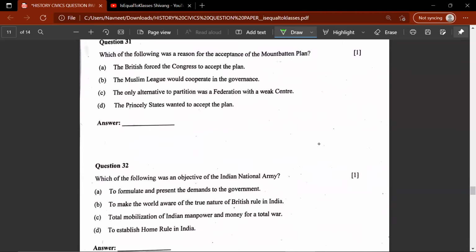Which one of the following was the reason of the acceptance of the Mountbatten Plan? Would it be A, B, C, or D? The correct answer would be C. The only alternative to partition was a federation with a weak center. So it was decided that they would accept the Mountbatten Plan because they wanted a federation which had a strong center. It was better to have a smaller federation with a powerful center instead of a big and spread out federation with a weak center.